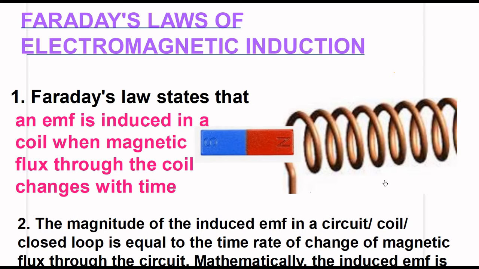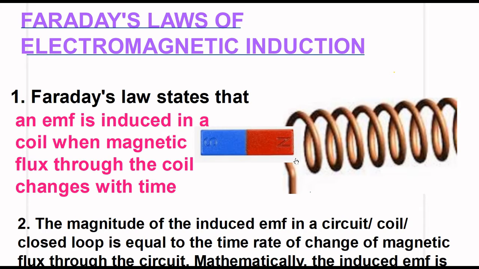Why is it so? When the north pole is moving towards the coil, the magnetic flux linked with the coil increases. Hence, induced EMF and induced current is generated in the coil. Suppose induced current is flowing in the anti-clockwise direction.